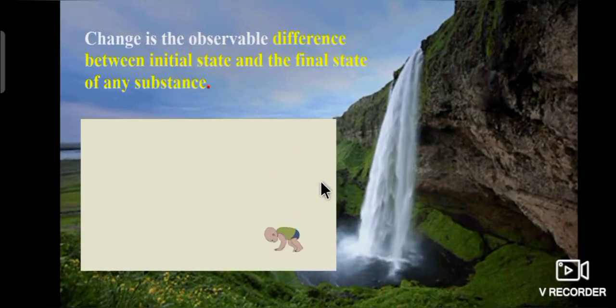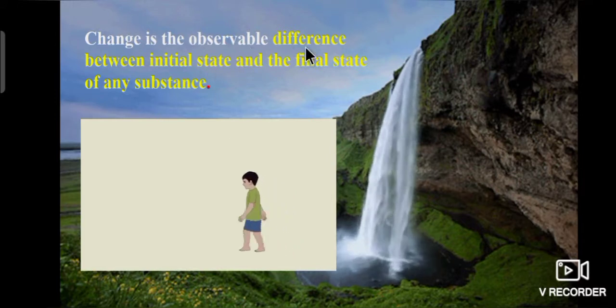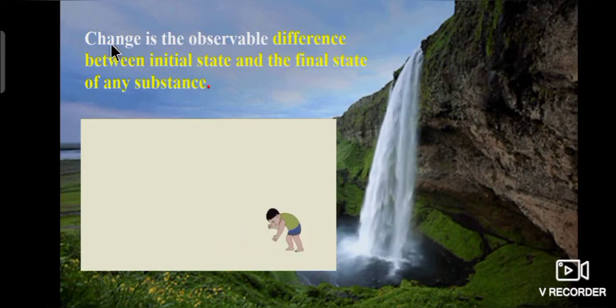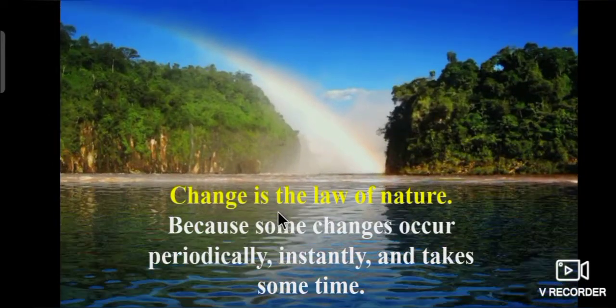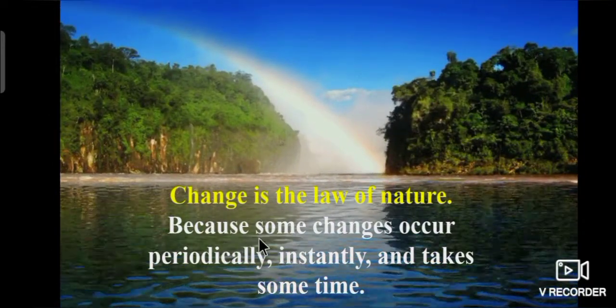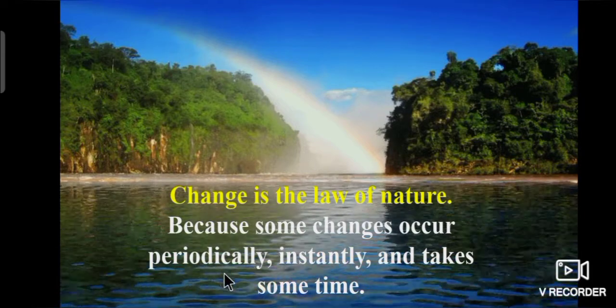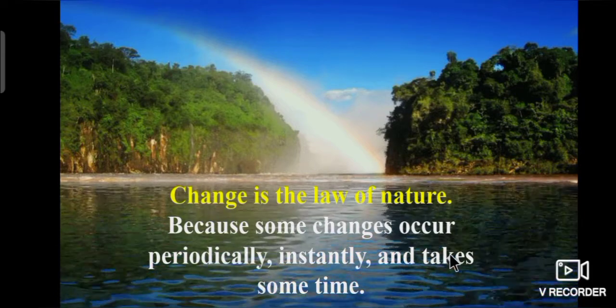Then, what is a change? Change is the observable difference between initial state and the final state of any substance. For example, human growth from baby to adult is a change. Children, change is the law of nature because some changes occur periodically, instantly and take some time.